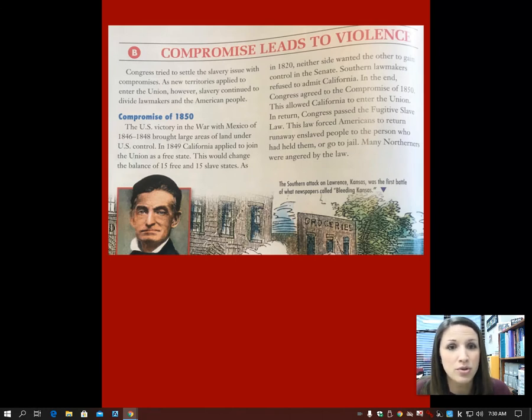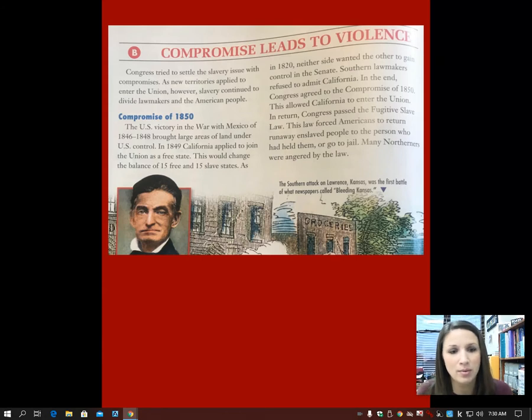As in 1820, neither side wanted the other to gain control of the Senate. Southern lawmakers refused to admit California. In the end, Congress agreed that the Compromise of 1850. This allowed California to enter the Union. In return, Congress passed the Fugitive Slave Law. This law forced Americans to return runaway enslaved people to the person who had held them or go to jail. Many Northerners were angered by this law.